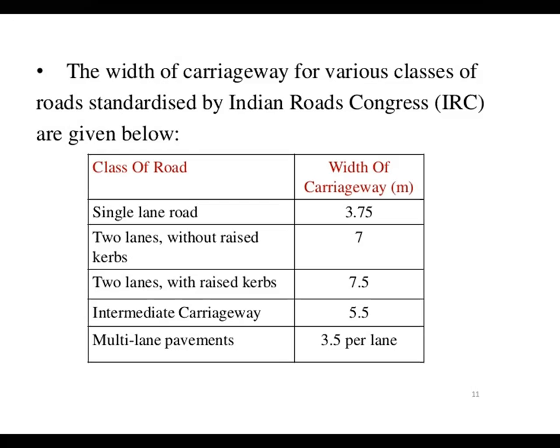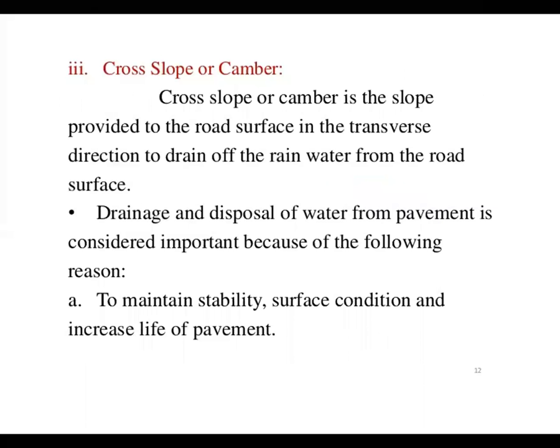If someone tries to overtake a vehicle, it will not affect the stability of the particular vehicle. So that's why the margin, along with consideration of the width of the vehicle, is important.